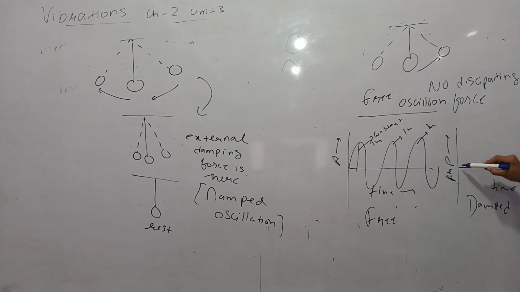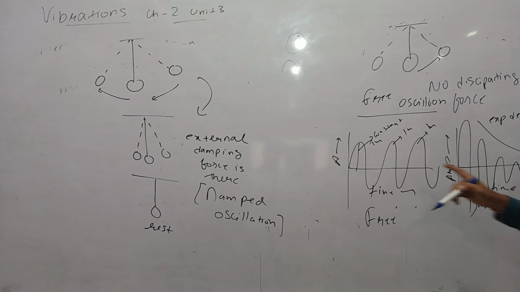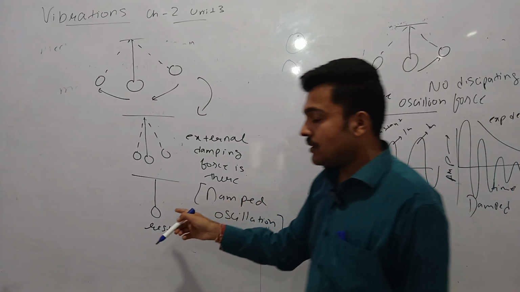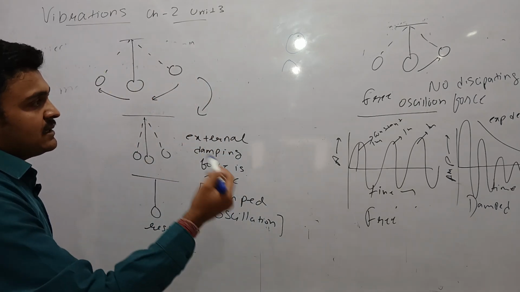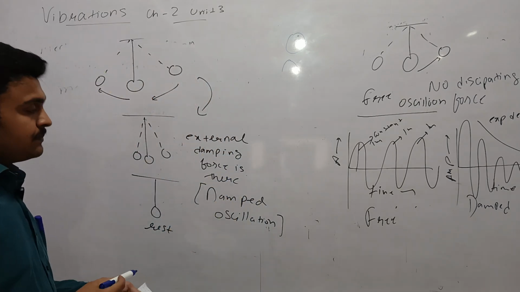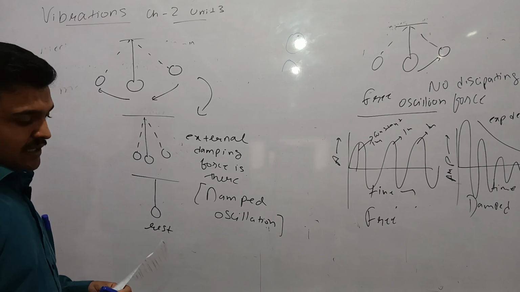But for a damped oscillation, the amplitude goes on decreasing with time, with an exponential decay in the amplitude of the vibration, and finally the object comes to rest because all its energy is dissipated in the medium. Such an oscillation is known as the damped oscillation.